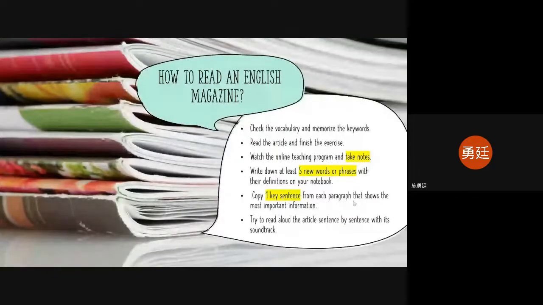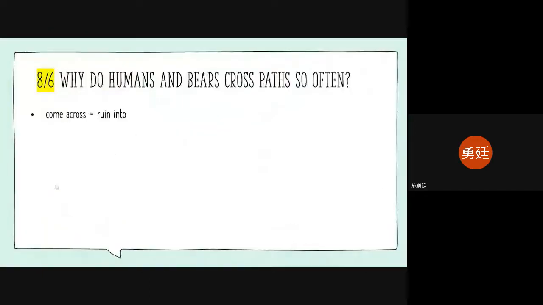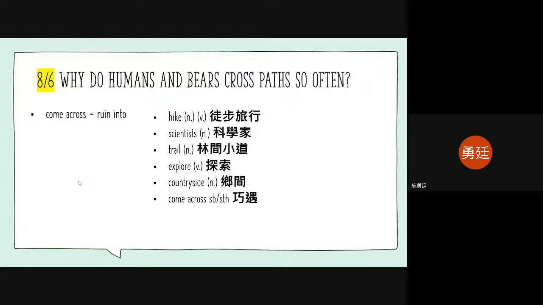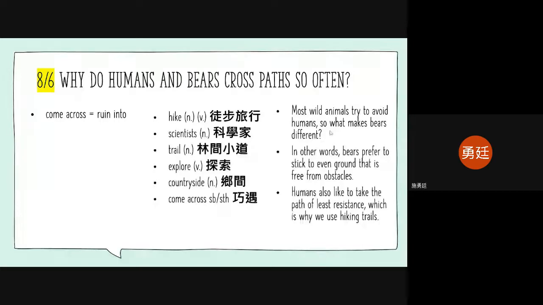So copy one key sentence from each paragraph that shows the most important information, all right? Then there'll be something like this one. So we take notes first, and then after we watch the listening program, online program, or teaching program, we try to copy or write down at least 5 words or phrases, all right? And then we try to write down the sentences from each paragraph, and those sentences will be like a topic sentence, which shows the most important information in a paragraph, all right? So basically, you will have 3 sentences.